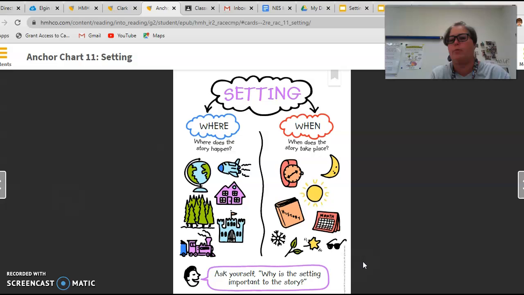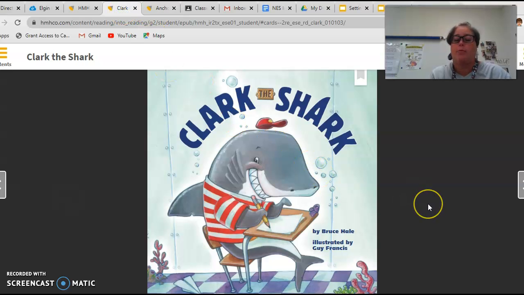Earlier in the week we read about Clark the Shark. We're not going to reread the story, but we're going to look at the story and think about the setting. So where does Clark the Shark live? He lives in the ocean. So that would be the setting of our story, Clark the Shark.